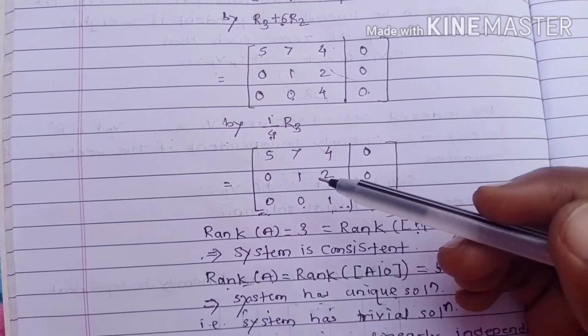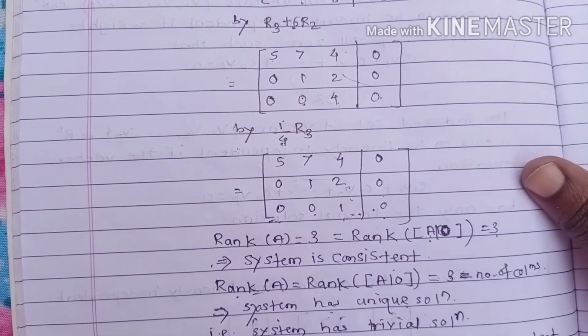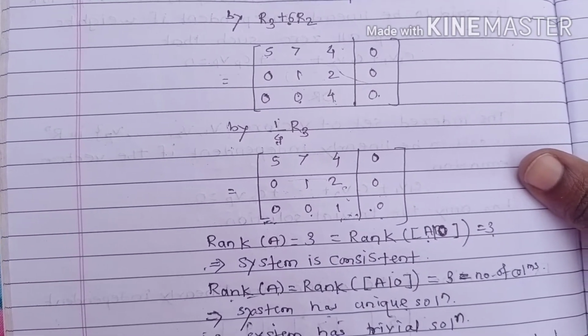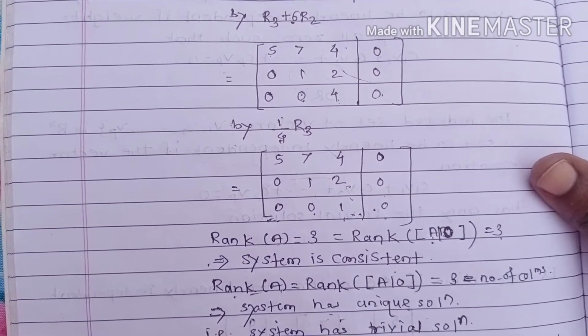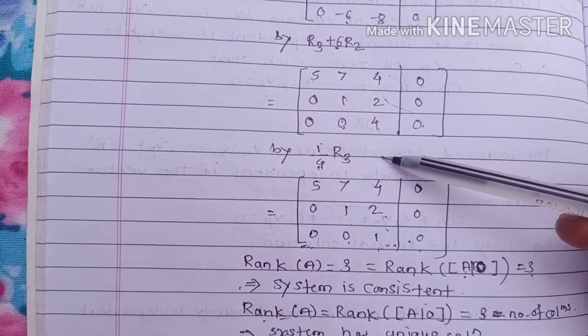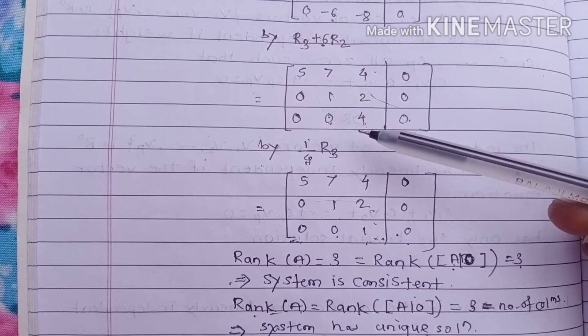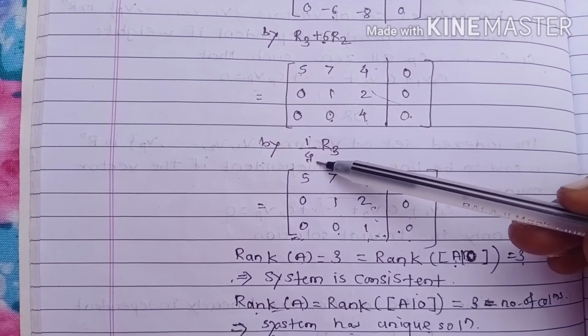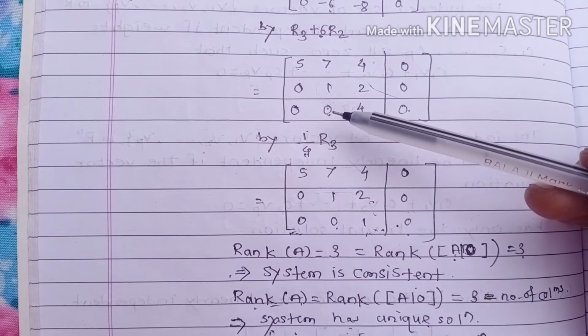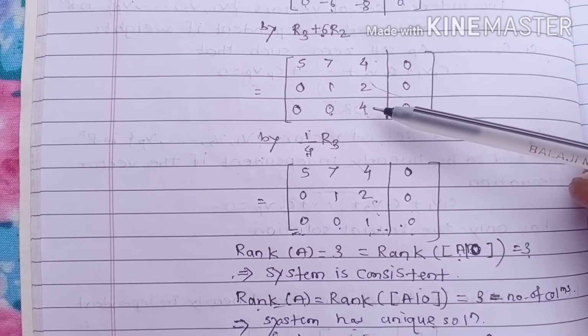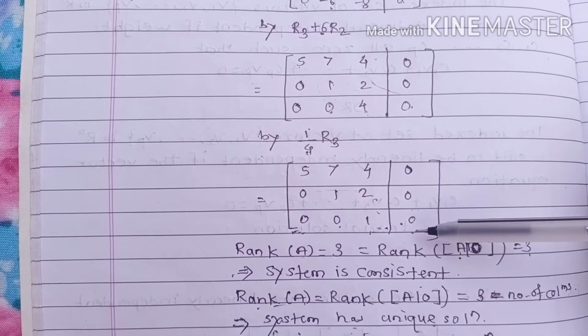So we make that 4 a 1, using the row operation 1/4 R3. We write the first two rows as they are and divide the whole row by 4. So 0 by 4 is 0, 0 by 4 is 0, 4 by 4 is 1, 0 by 4 is 0.